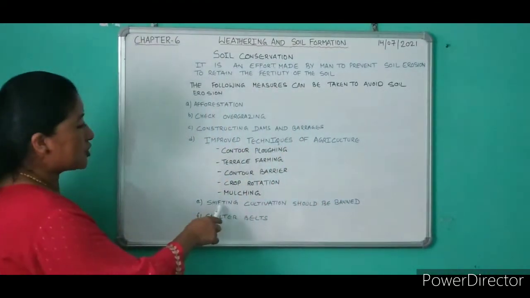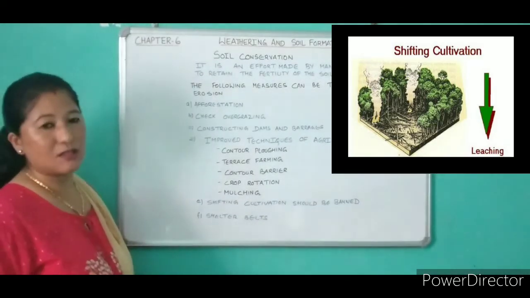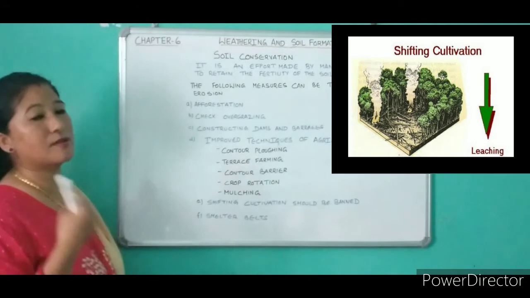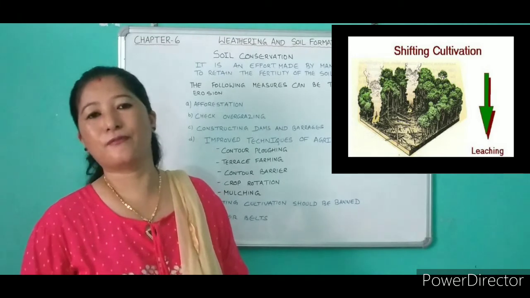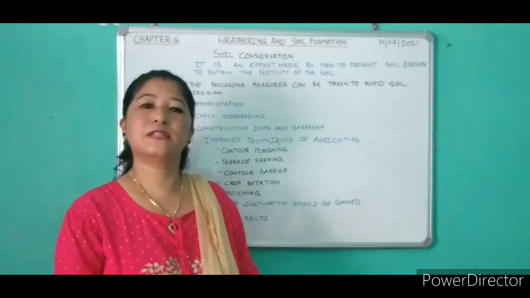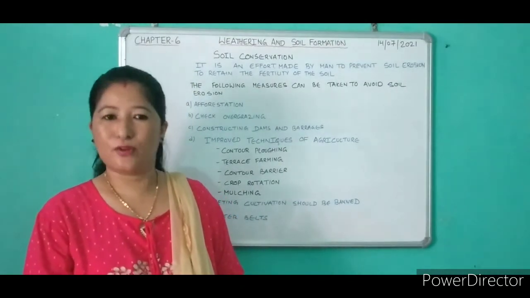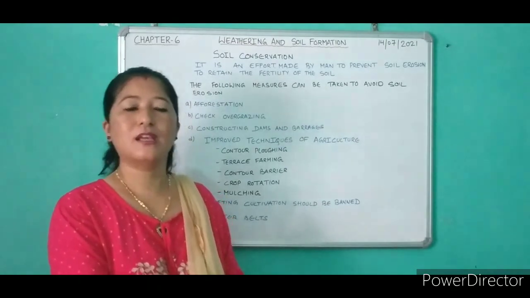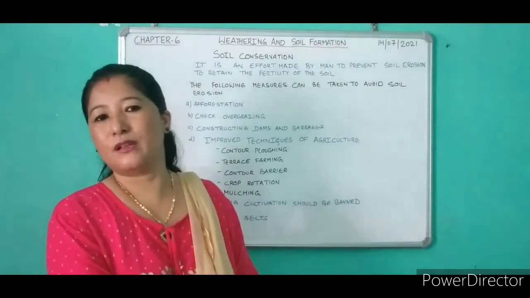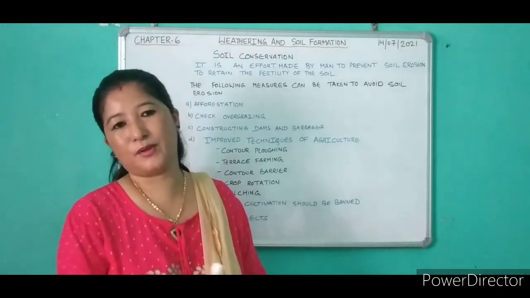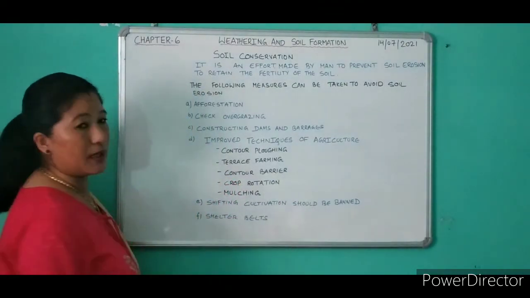Then the next one is that shifting cultivation should be banned. That means the slash and burn method of farming should be avoided. Because in slash and burn, they cut down the trees and set the area on fire, and after cultivating for a few years, the farmers abandon the land and move to another area in the forest. The previously abandoned land gets eroded because it has already been deforested. So shifting cultivation should be banned.